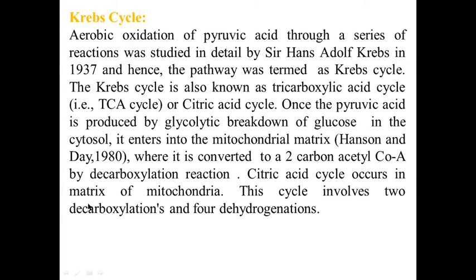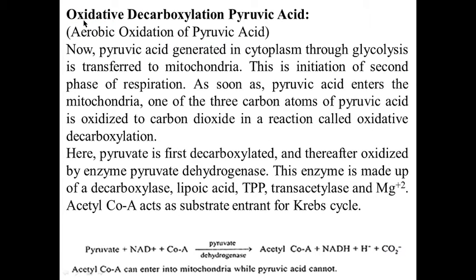Citric acid cycle occurs in matrix of mitochondria. This cycle involves 2 decarboxylations and 4 dehydrogenations. Oxidative decarboxylation of pyruvic acid, that means pyruvic acid is converted into acetyl coenzyme A, 2 carbon compound. Aerobic oxidation of pyruvic acid. 3 carbon compound pyruvic acid is unable to enter into the Krebs cycle, that's why it is converted into 2 carbon compound acetyl coenzyme A.